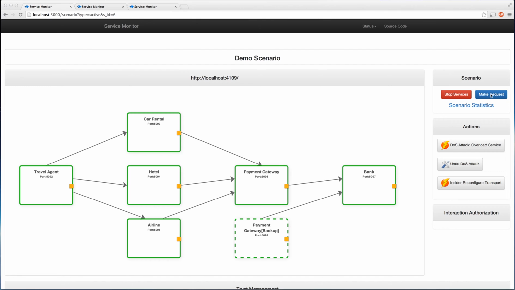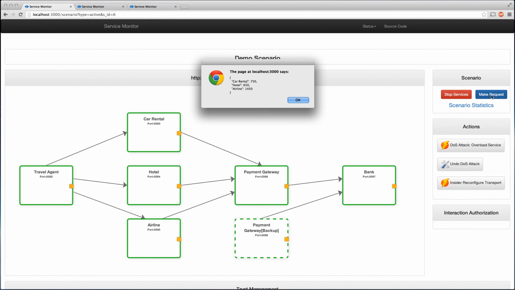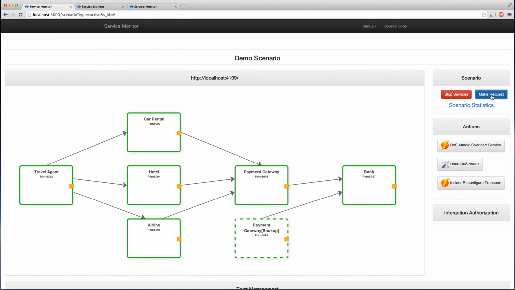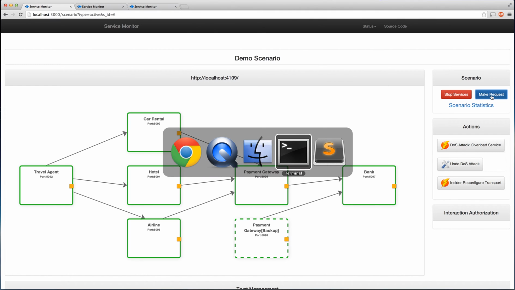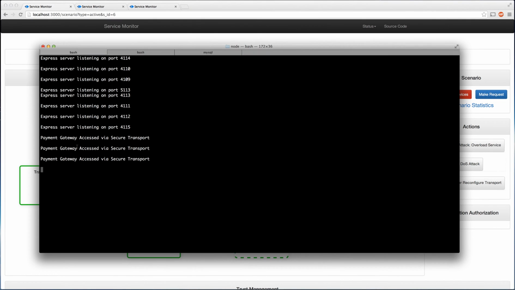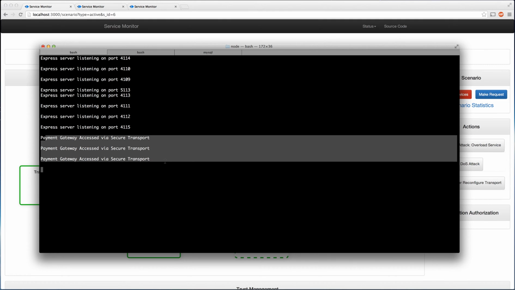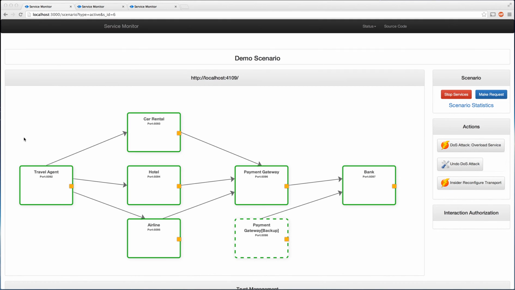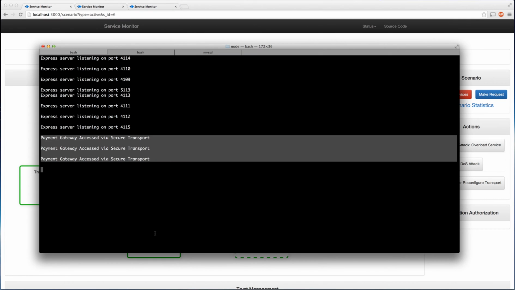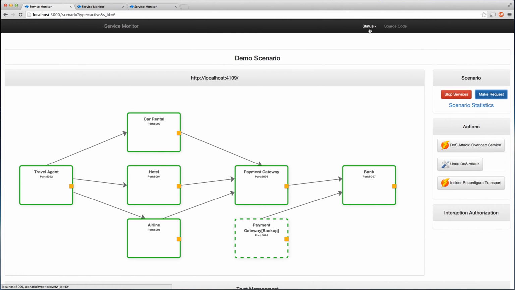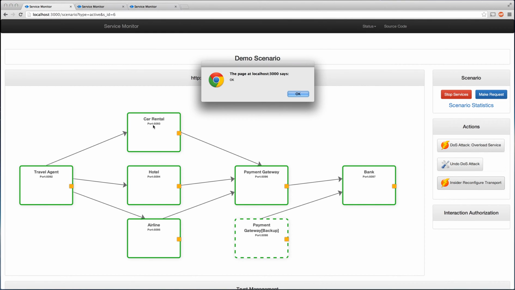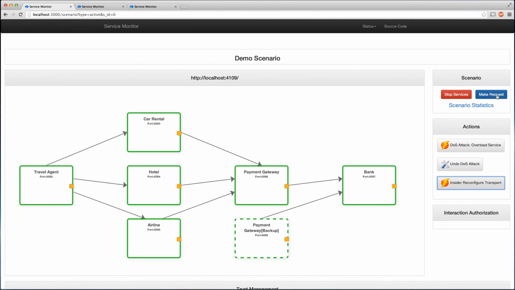Now, when you make a regular request to the travel agent, you will be able to see that you get a response and the payment gateway was accessed via a secure transport in the case of car rental, hotel and airline services. Now, if we have an insider attack on the hotel service and we make a